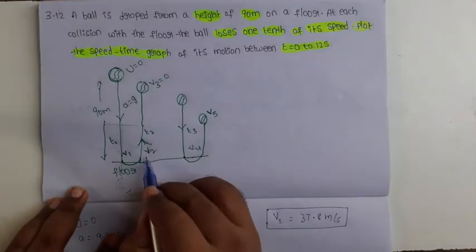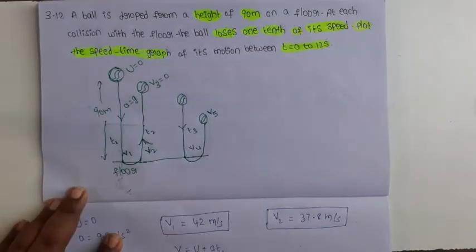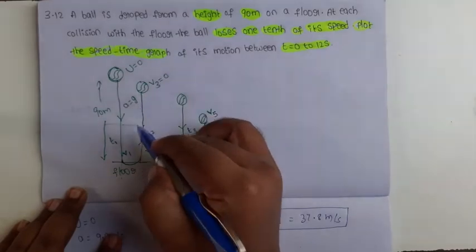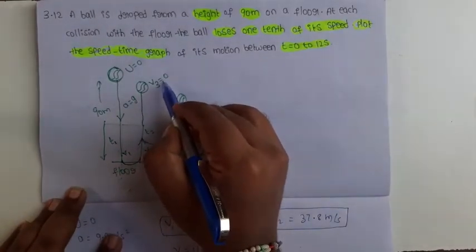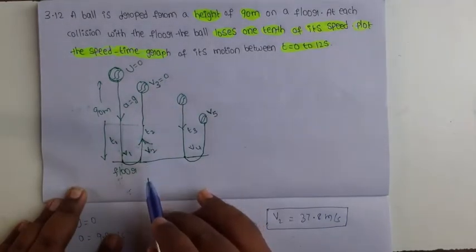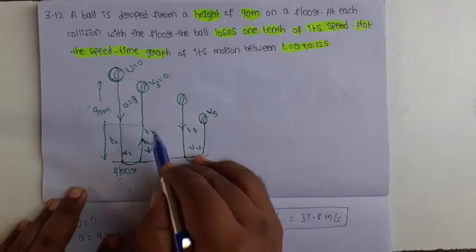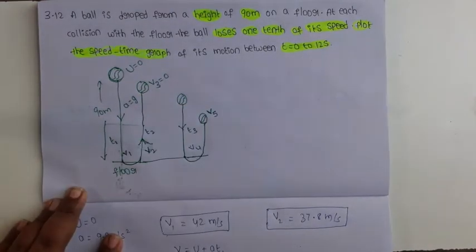See the diagram here. v2 is the initial velocity, v3 is the final velocity. When a ball is thrown vertically upward, its final velocity becomes 0. So initial velocity v2 is 37.8 meter per second, and final velocity v equal to 0.